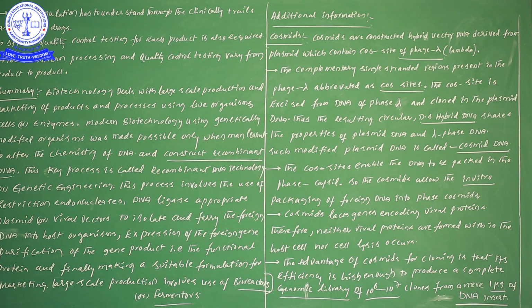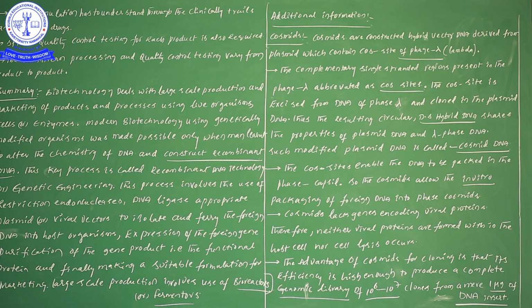Just the construction of cosmids. How can we do this cosmid construction? From the phage, from a bacteriophage or from a virus. Let me simply take lambda phage virus. From there we take cos sites. These cos sites we are now combining with the plasmid.